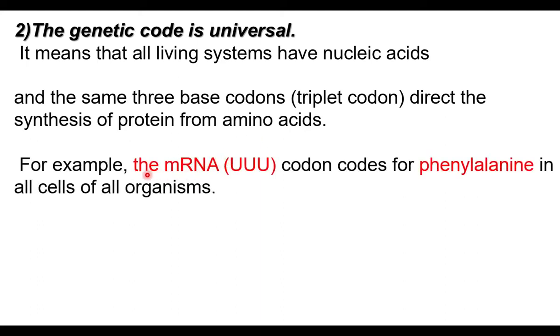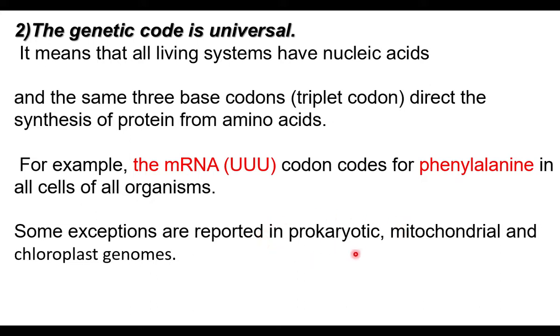Example, the mRNA codon UUU is the codon on mRNA. It codes for phenylalanine in all the cells of organisms. The UUU codon of mRNA codes for the amino acid phenylalanine in all the organisms. It codes for phenylalanine in man, monkey, neem tree, coconut tree, etc. So the genetic code is universal, but there are exceptions.